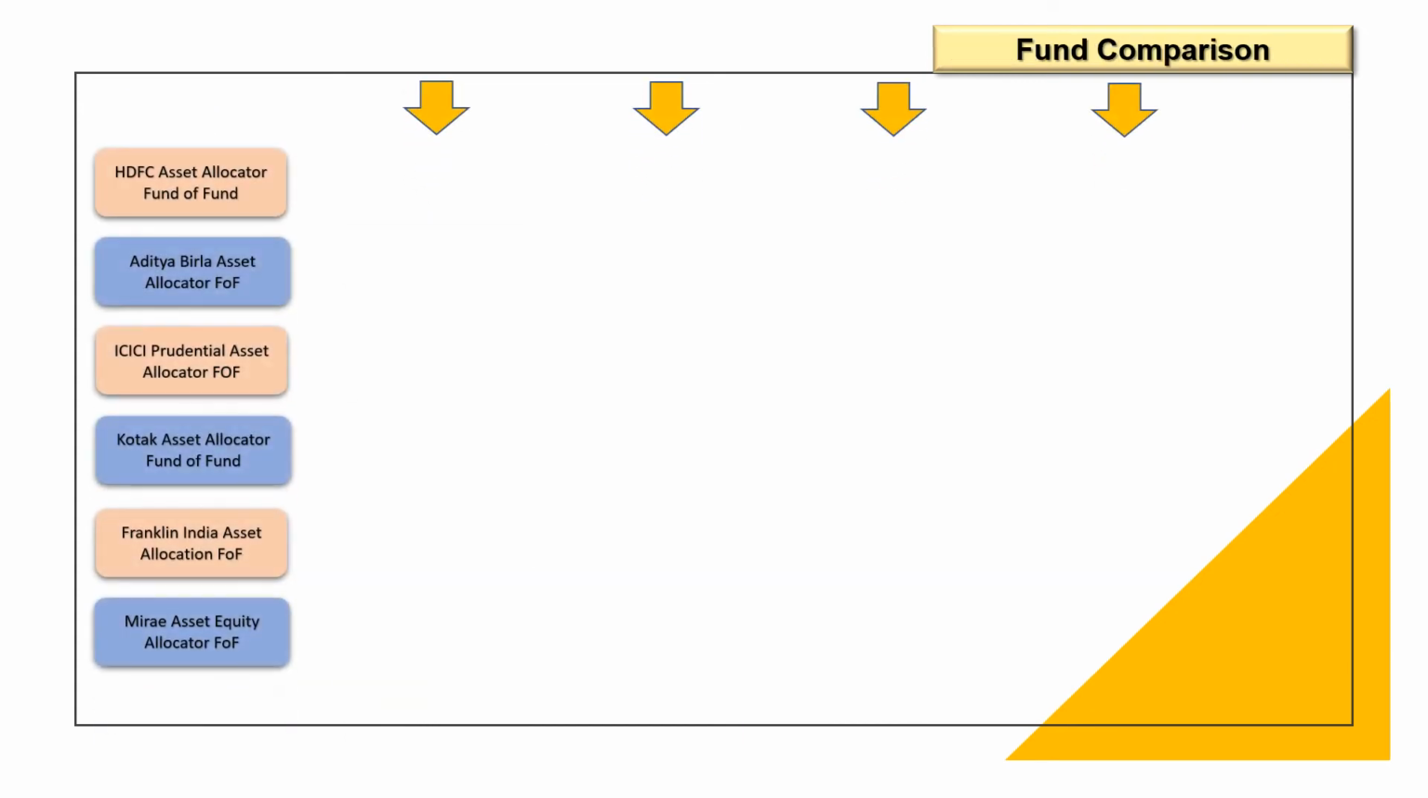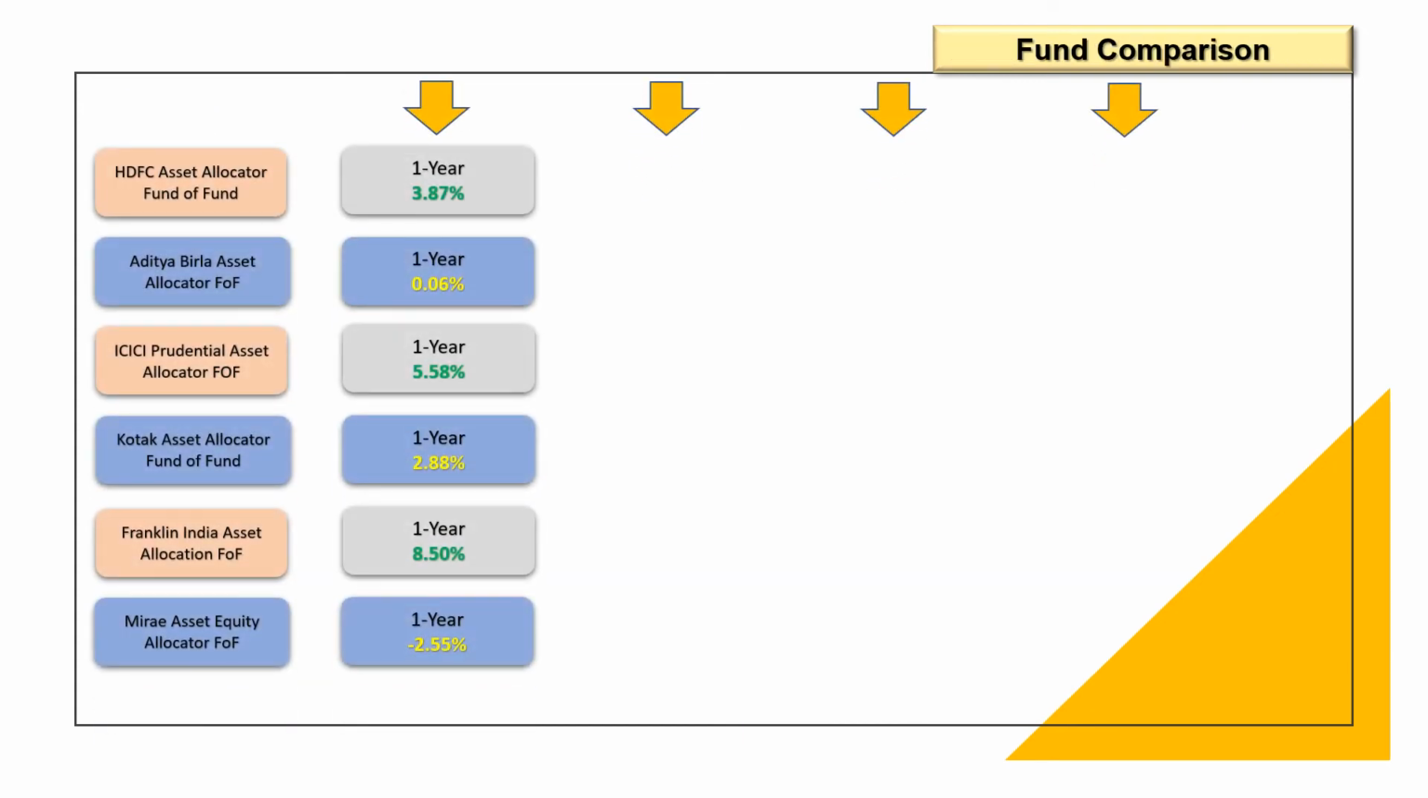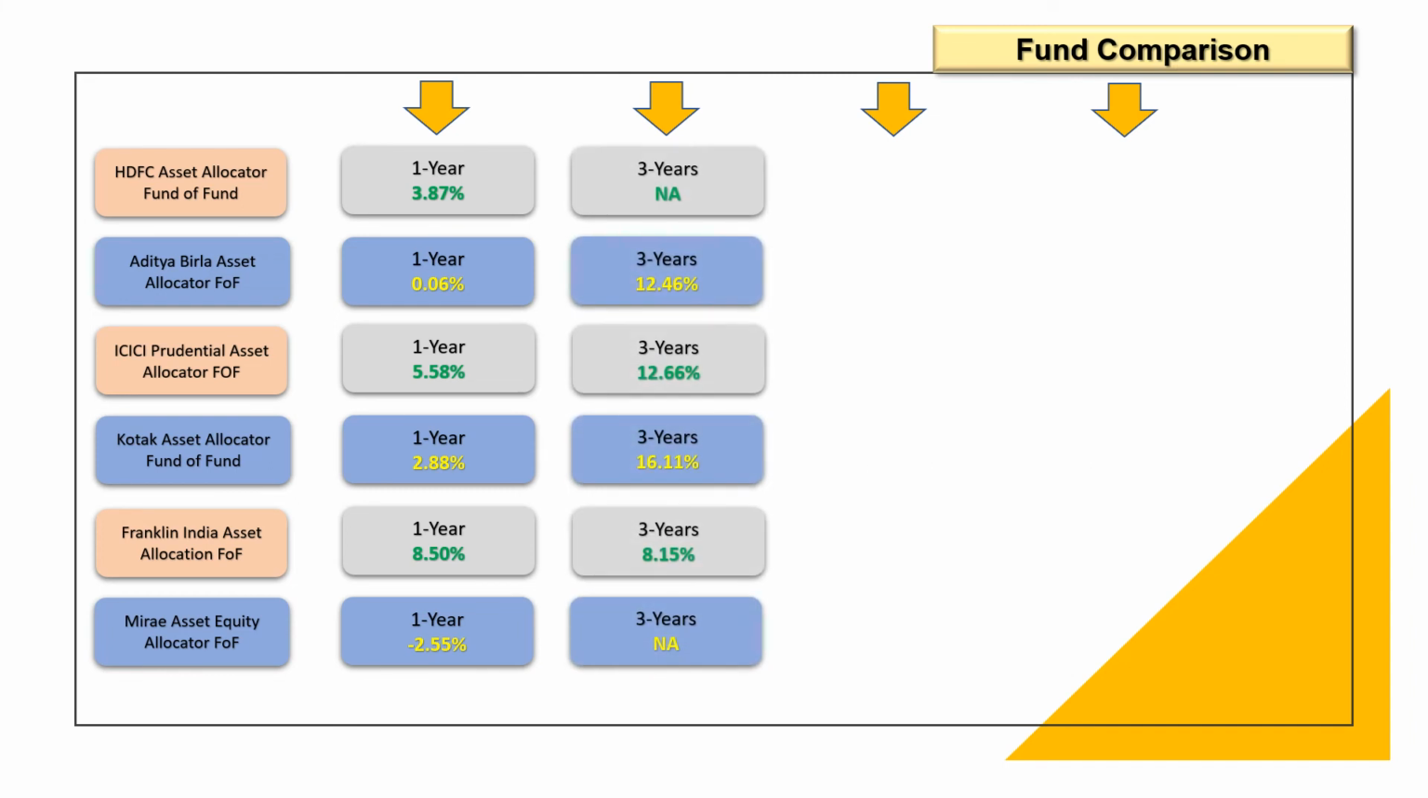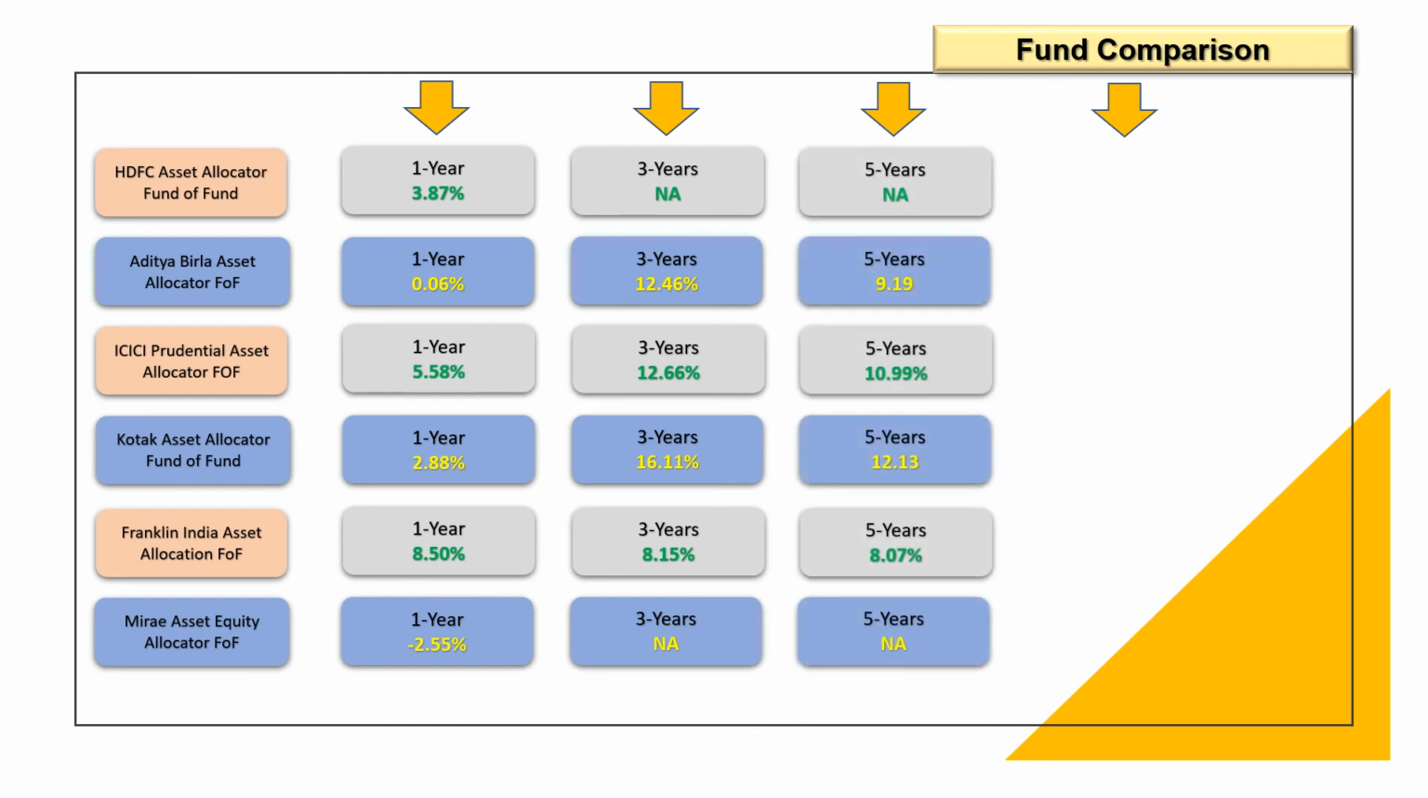Let us now compare this fund with the other funds available in the market, that is the fund of funds. So for 1 year, this fund has given 3.87%, Aditya Birla has given 0.06% return, ICICI has given 5.58% return, Kotak has given 2.88% return, Franklin India has given 8.50%, and Mirae Asset has given minus 2.55%. For 3 years, Aditya Birla has given 12.46% returns, ICICI has given 12.66% returns, Kotak has given 6.11% return, and Franklin India has given 8.15% returns.